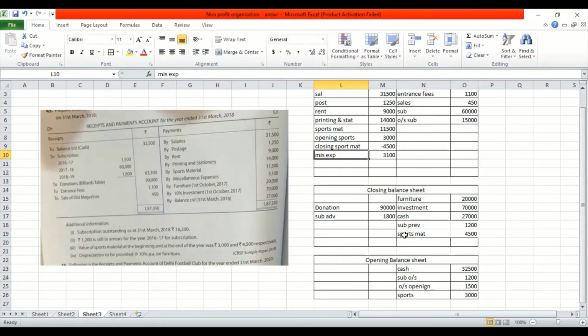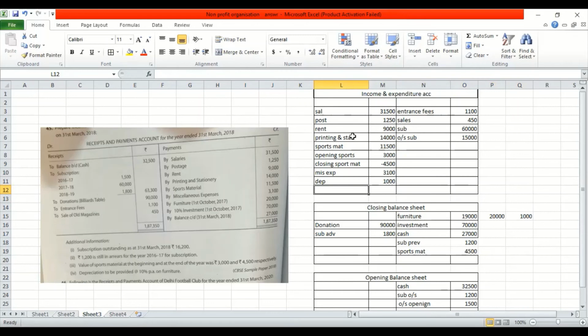So that completes almost 80-90% of the sum. The last part is depreciation on the furniture. What is the furniture amount? 20,000. But what is the amount of depreciation you are going to charge? Be very sure about that. They have given 10%. So don't be under the impression that it's 2,000, because you purchased it on 1st of October. So the depreciation is only 1,000. So the value of furniture would be 19,000, and this 1,000 has to be given a second effect. The depreciation has to be given second effect. Now I can say my sum is complete. I will find which side is bigger for me, the debit or credit, and get the surplus or deficiency. That's one part of it.